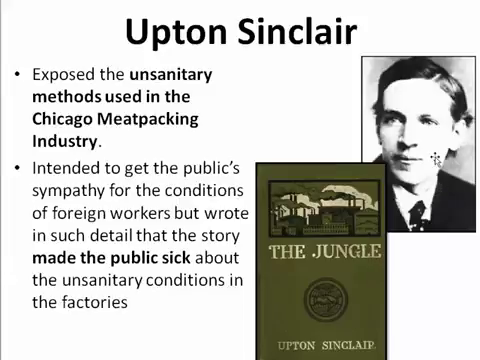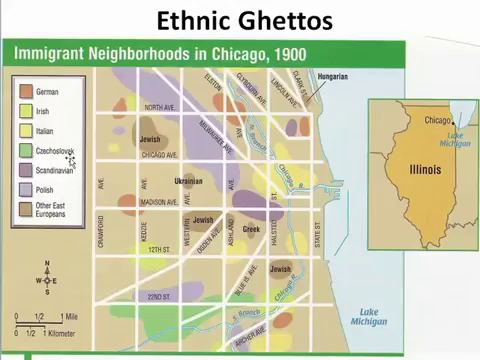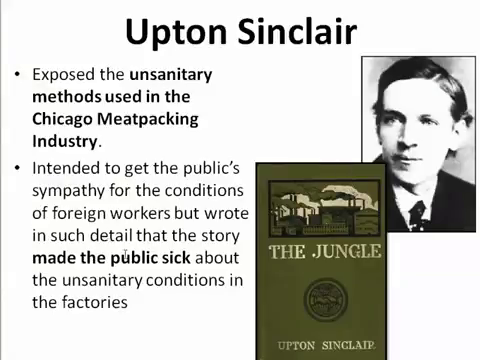And in it, Upton Sinclair's intentions when he wrote the book were to get the public's sympathy for the conditions that foreign workers had to work in. He was telling a story about Jurgis Rudkus and how he worked in this Chicago meatpacking industry and how they were treated badly, but he wrote in such great detail. Jurgis Rudkus was a Czechoslovakian, and that's where he came from, Czechoslovakia. But Upton Sinclair wrote in such great detail that he opened up some details about the sanitary conditions within the factory, and it made the public sick to their stomach.